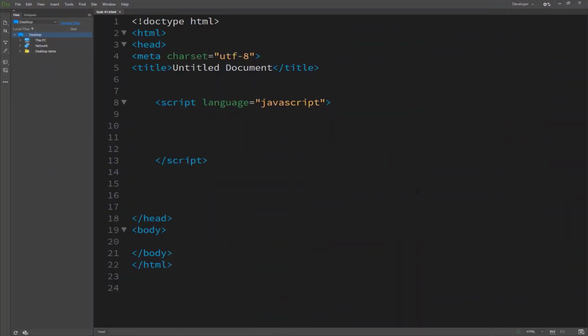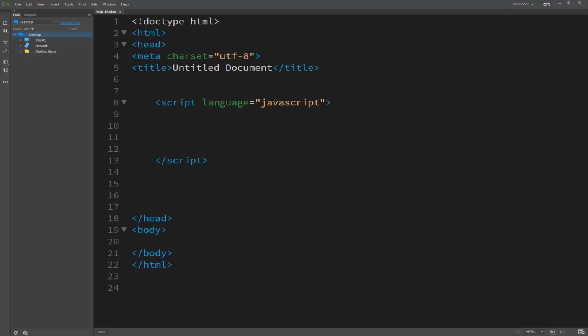So now we are starting our task number 41. It's adding multiple scripts to a page. JavaScript integrates into your HTML documents in a flexible way. In fact, there is nothing preventing you from having multiple script blocks wherever you need them: in the header, in the body, in any place of your documents.